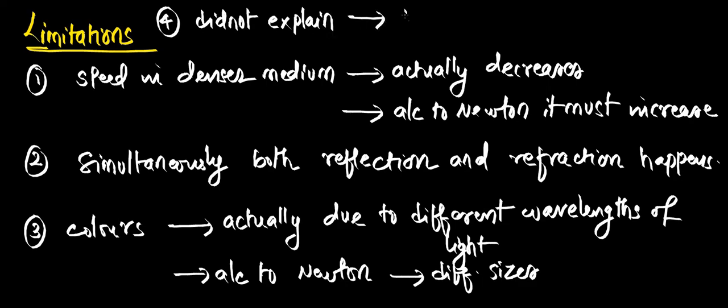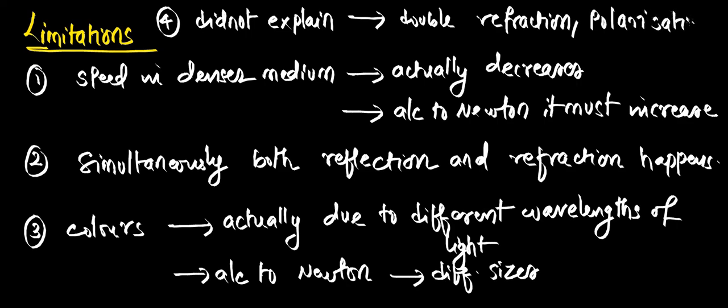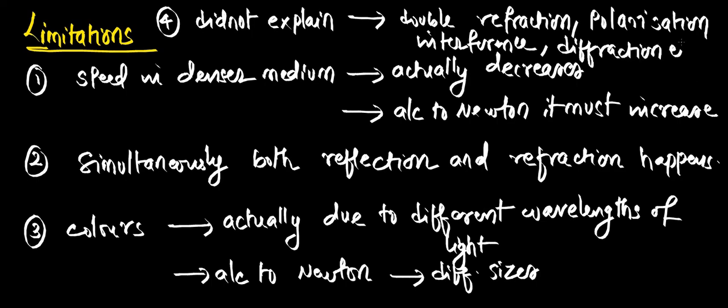What are those phenomena? He did not explain double refraction. Polarization also, he did not explain. Did not explain interference, diffraction, black body effect, etc. There are so many. I'm just writing a few here. Clear with this? What he said and what are the failures of his theory? Any doubts so far?